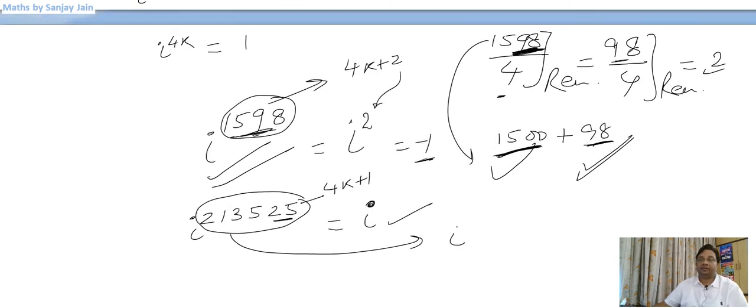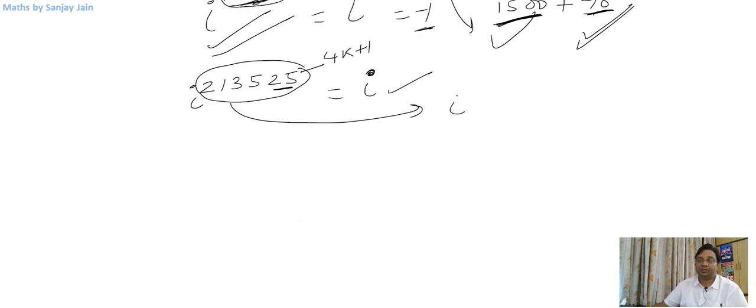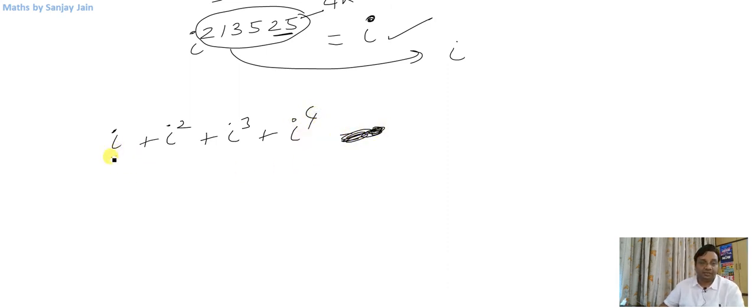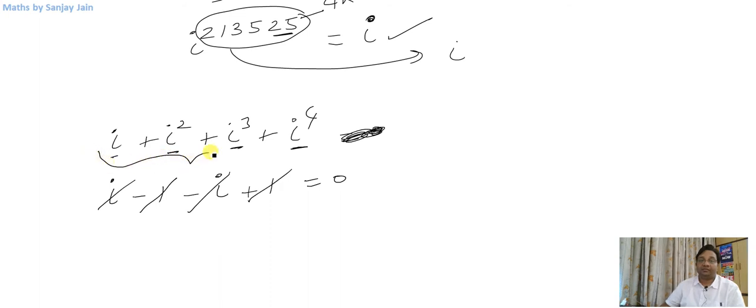And you should notice one more thing before we proceed. If I add iota, iota squared, iota cubed and iota raised to power 4, what will be the result? This is iota, this is iota squared, which is minus 1. This is iota cubed, which is minus iota. And this is iota raised to power 4, which is 1. Now 1 will get cancelled with minus 1, iota will get cancelled with minus iota. So it will give you 0. So if I add 4 consecutive powers of iota.